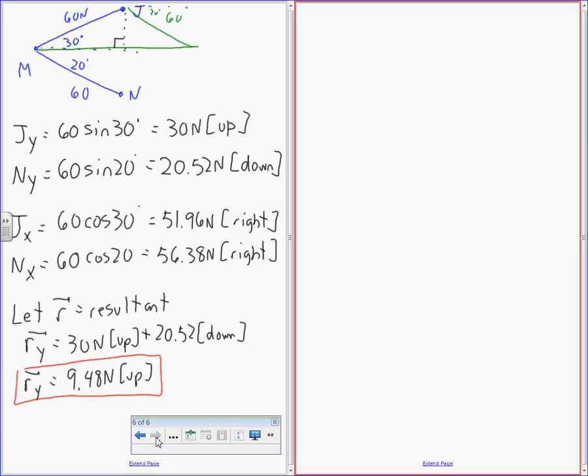I'll do the same thing for x. Rx is going to be 51.96, right? Plus 56.38 newtons, right? Rx is, oh boy. 108.34. Thank you for saving me.